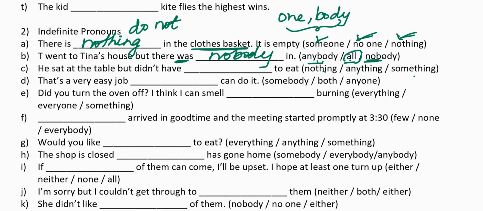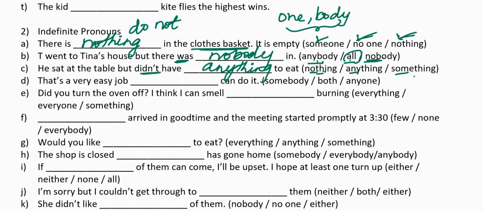In the next sentence, he sat at the table but didn't have dash to eat. Nothing, anything, something. If we look at the sentence carefully, the sentence is negative because it has not in it. Whenever the sentence is negative, you use the word anything. You're using anything here because food is a thing. You cannot write nothing here because two negatives don't come in a sentence. Did not have nothing is wrong. Did not have something to eat. It does not sound correct.